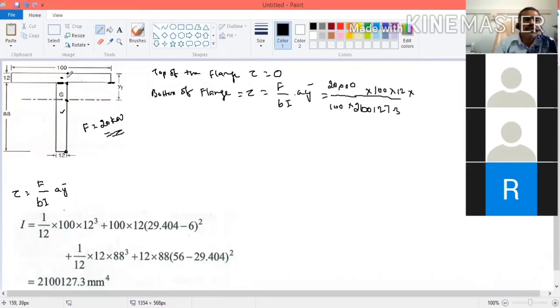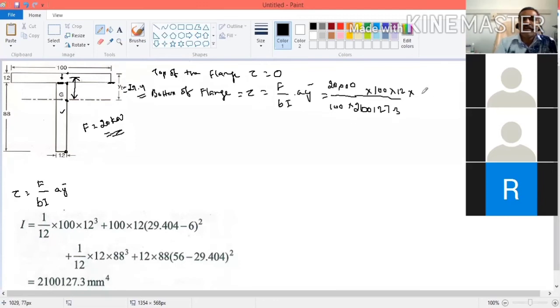Now what is Y bar? It is the distance between the center of gravity of the area and the neutral axis. This is Y bar. Already we know that this is 29.4. Here this is at the center. So what will be this distance? This will be 12 by 2, 6.